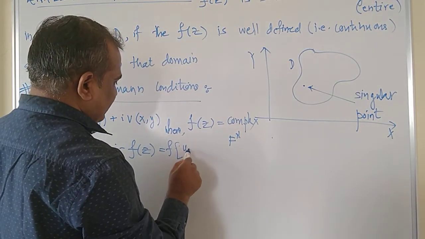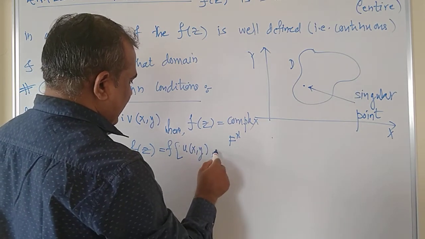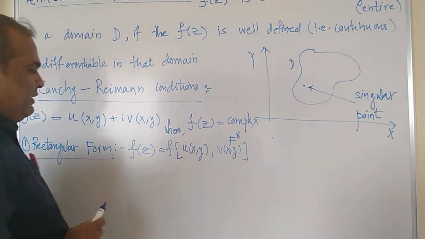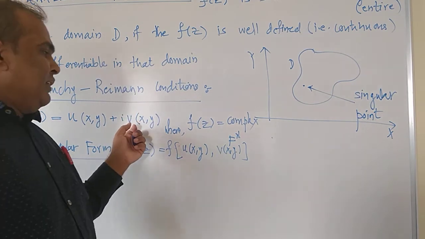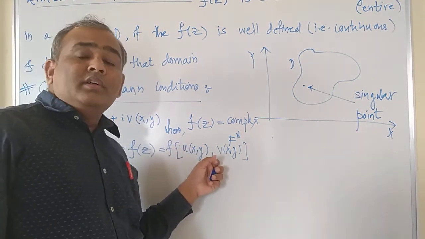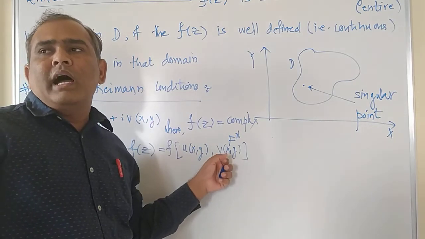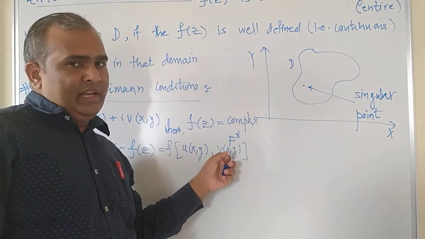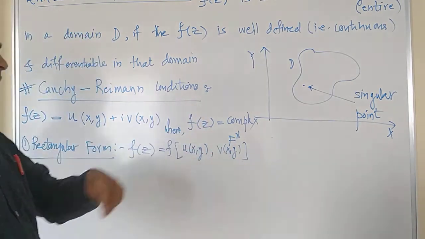So let me write this in this way: u is a function of x and y, and v is a function of x and y again, right? Whereas in polar form, this complex function is a function of u and v, but u and v are again functions of two independent real variables, and those real variables are r and theta. We'll see that later on.